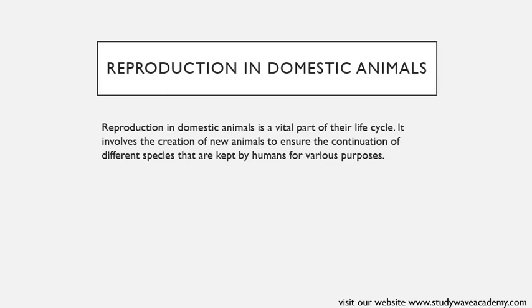Okay? It is how they have babies to keep their species going. Different animals have different ways of reproducing. Animals like cows, dogs, cats, and goats give birth to live babies. Okay?